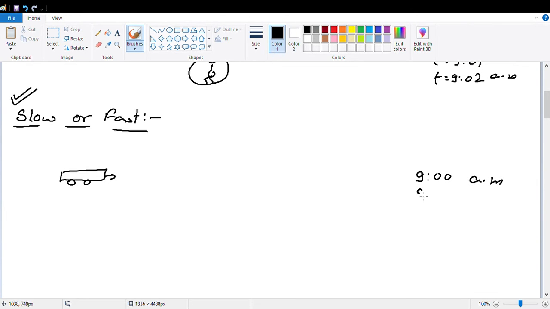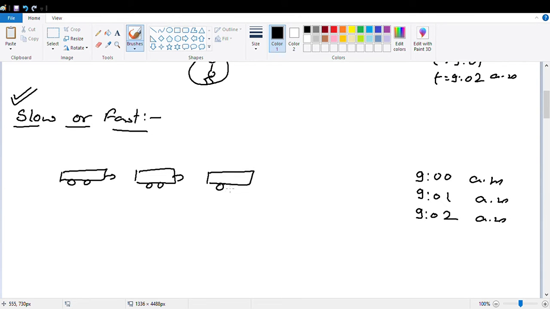Then at 9:01 AM, the bus has reached at this position. Then again at 9:02 AM, bus reached at this position. You are observing the motion from here. So what is happening? At 9:03 AM, the bus has moved at this position.